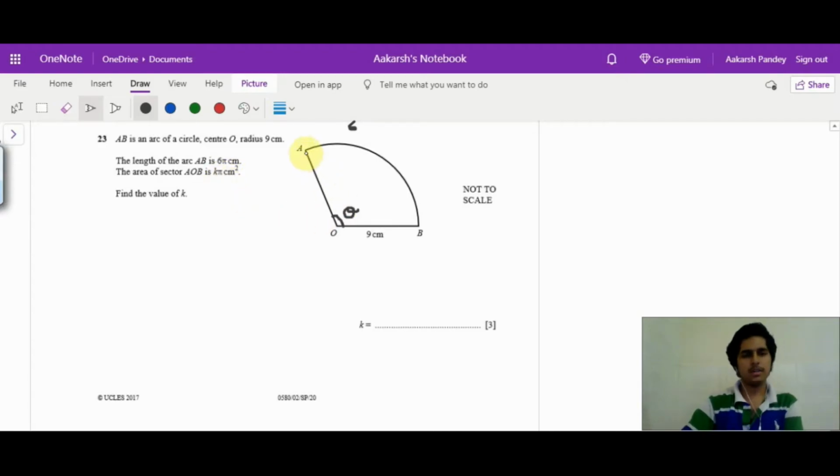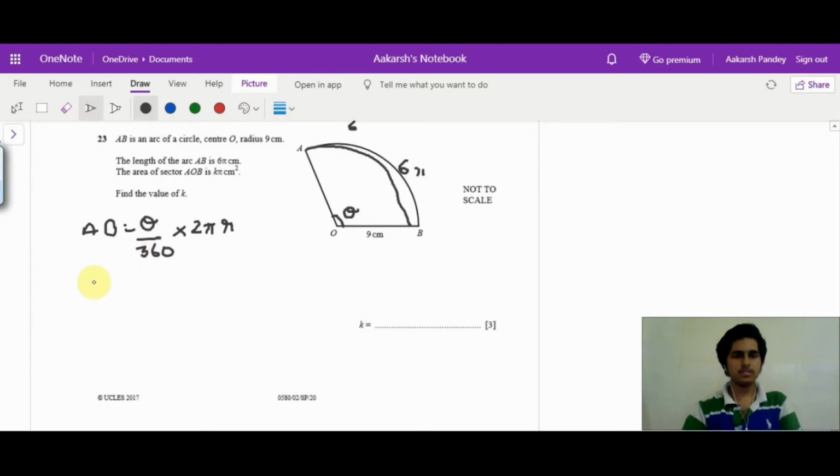So firstly, because this AB, the length of this arc has been given as 6 pi, we know that AB will be equal to theta by 360 into 2 pi r. AB is given as 6 pi, and we have to calculate firstly theta into 2 pi into 9, and check that all the given units are same.